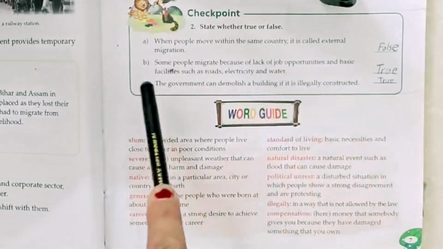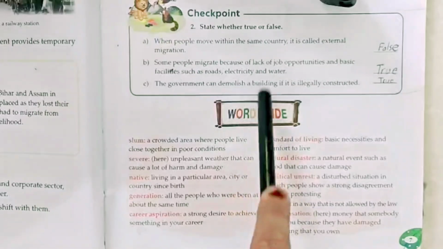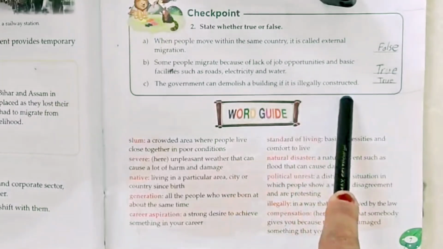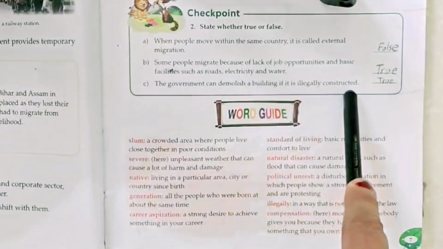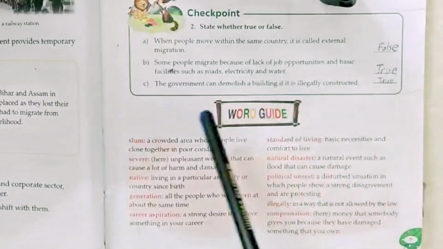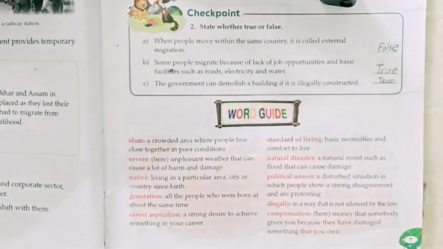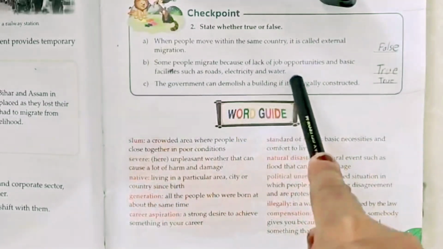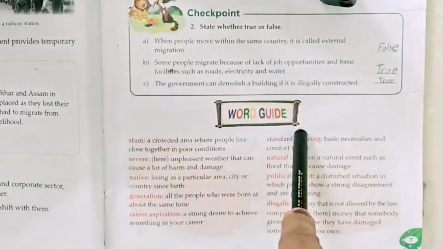Now C. The government can demolish a building if it is legally constructed. Yes, this is true. Now students, revise this question, this checkpoint. Now we will come to word guide.